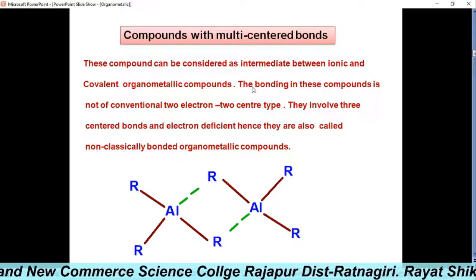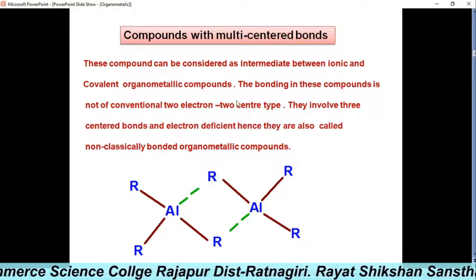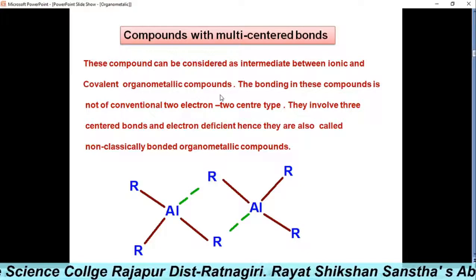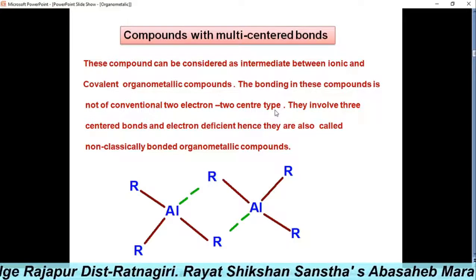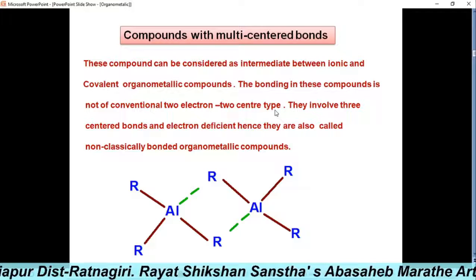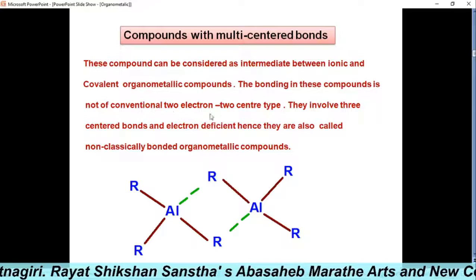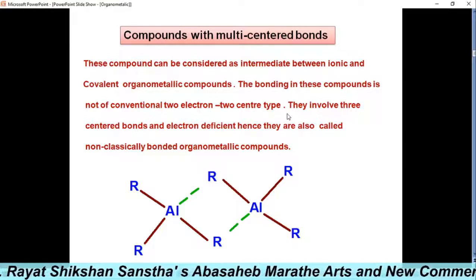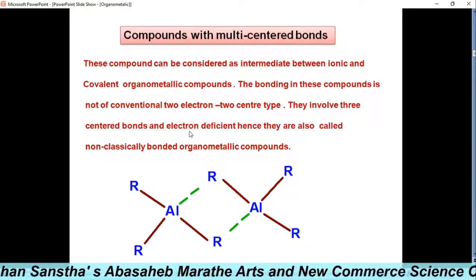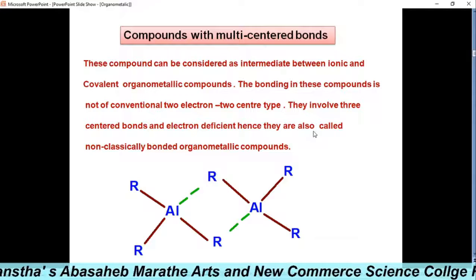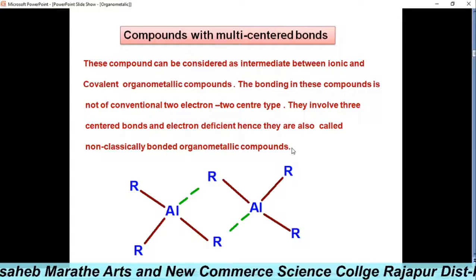Next type is the compounds with multi-centered bonds. These compounds can be considered intermediate between the ionic and covalent organometallic compounds. The bonding in these compounds is not the conventional 2-electron 2-center type; hence they involve 3-centered bonds and are electron deficient, so they are also called non-classically bonded organometallic compounds.